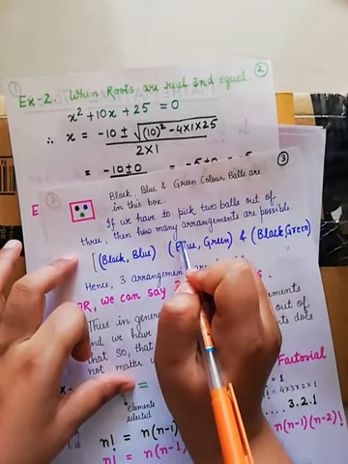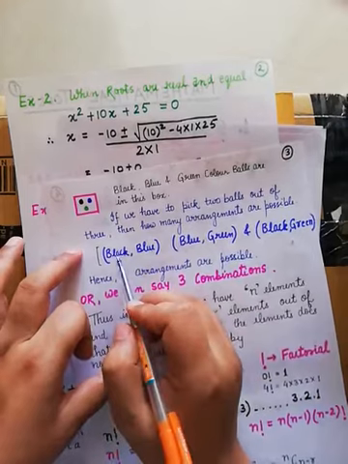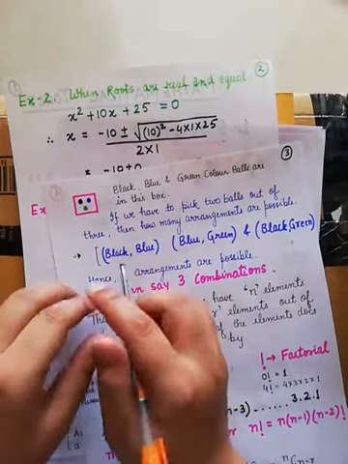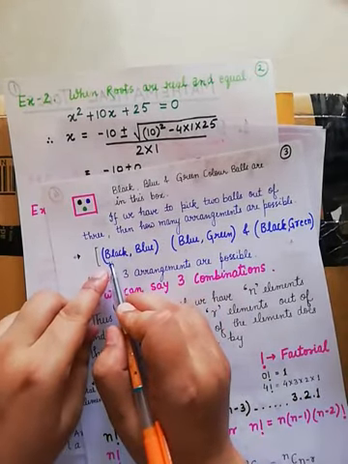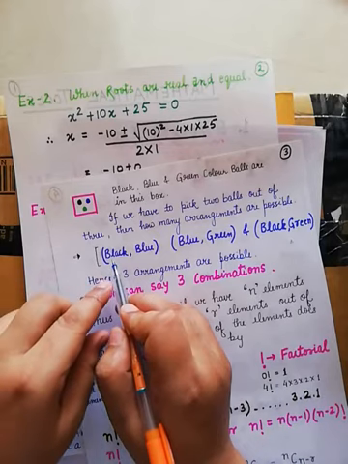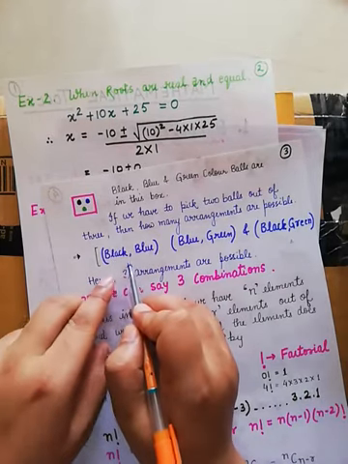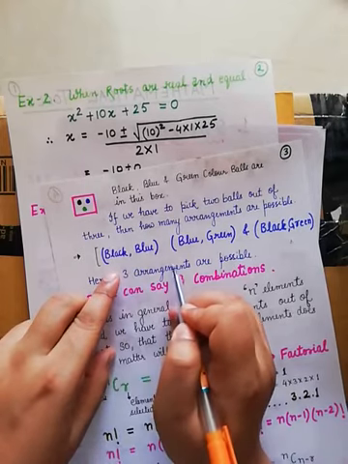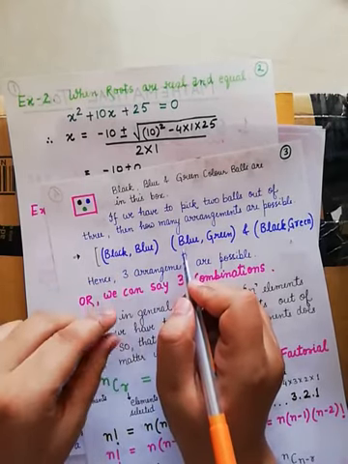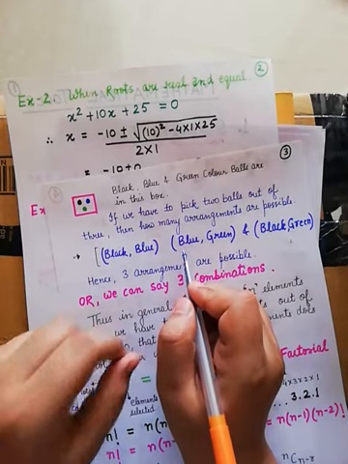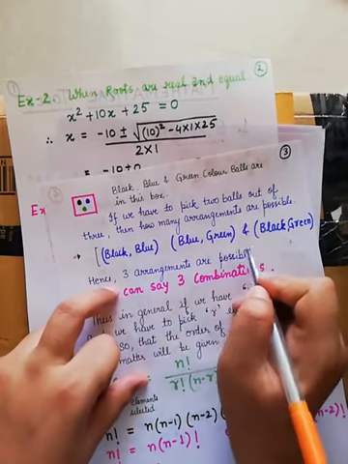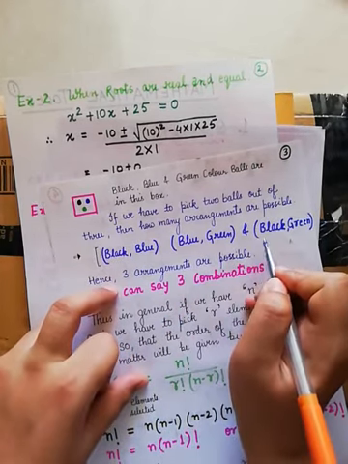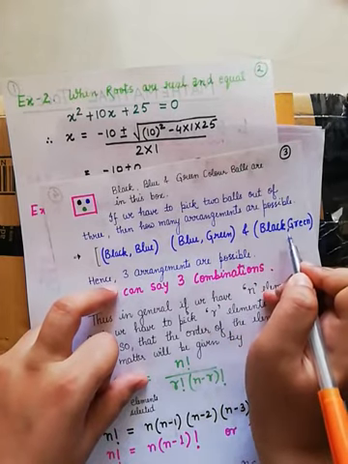Yes, it is the simplest case. Say first I pick a black ball, then I pick a blue ball. This is the first type of combination that is possible. The second possible combination is first you pick a blue ball and then a green ball. And the third possible combination is first you pick black and then green.